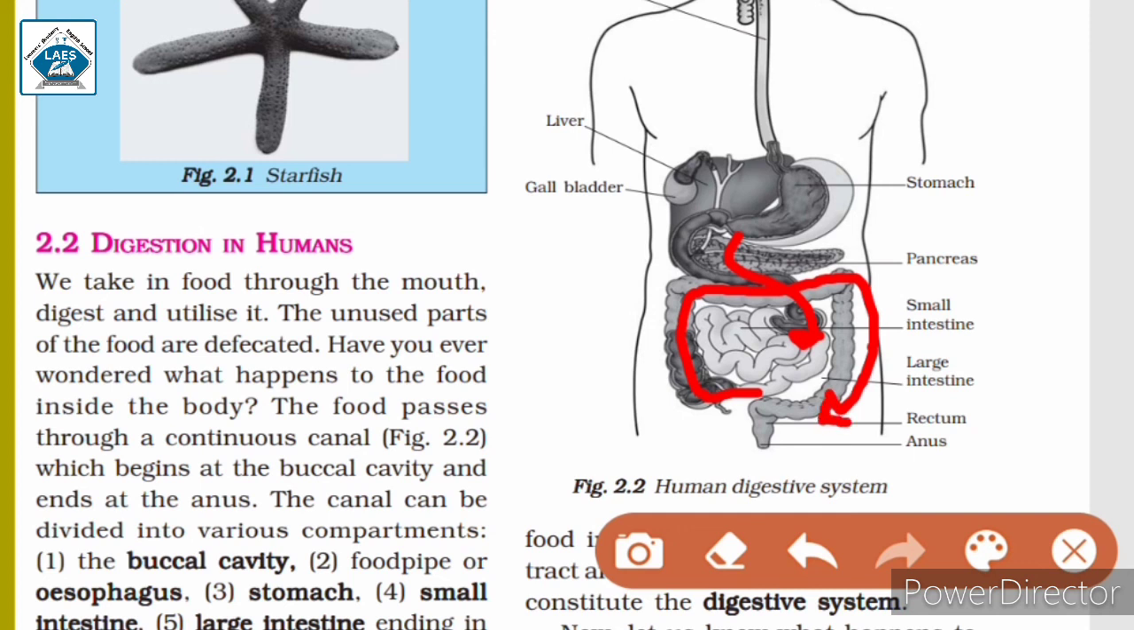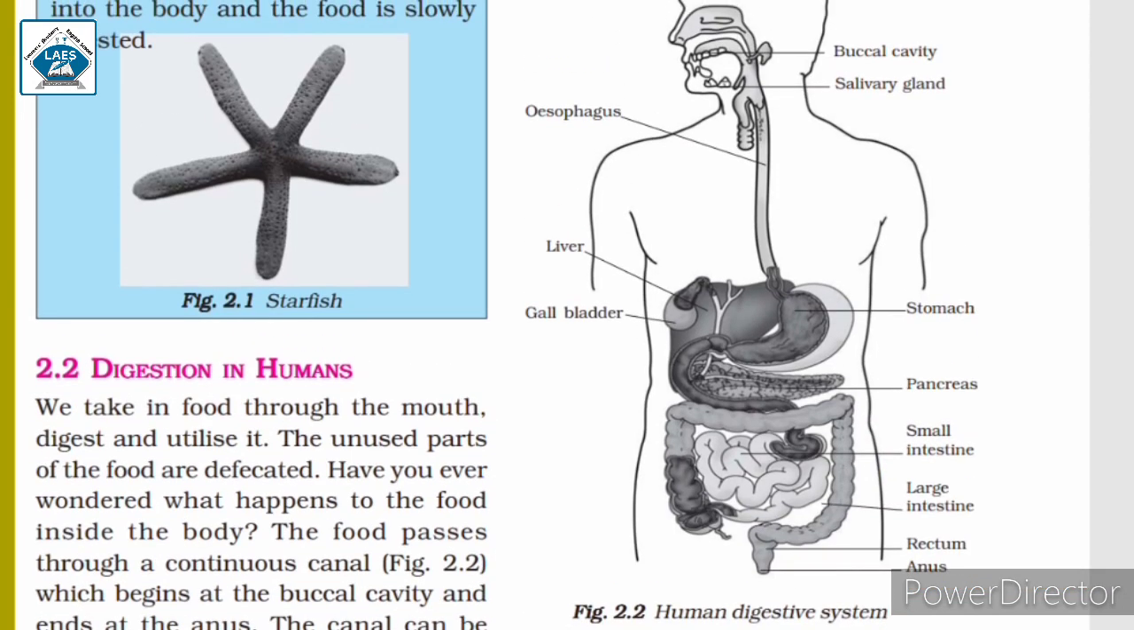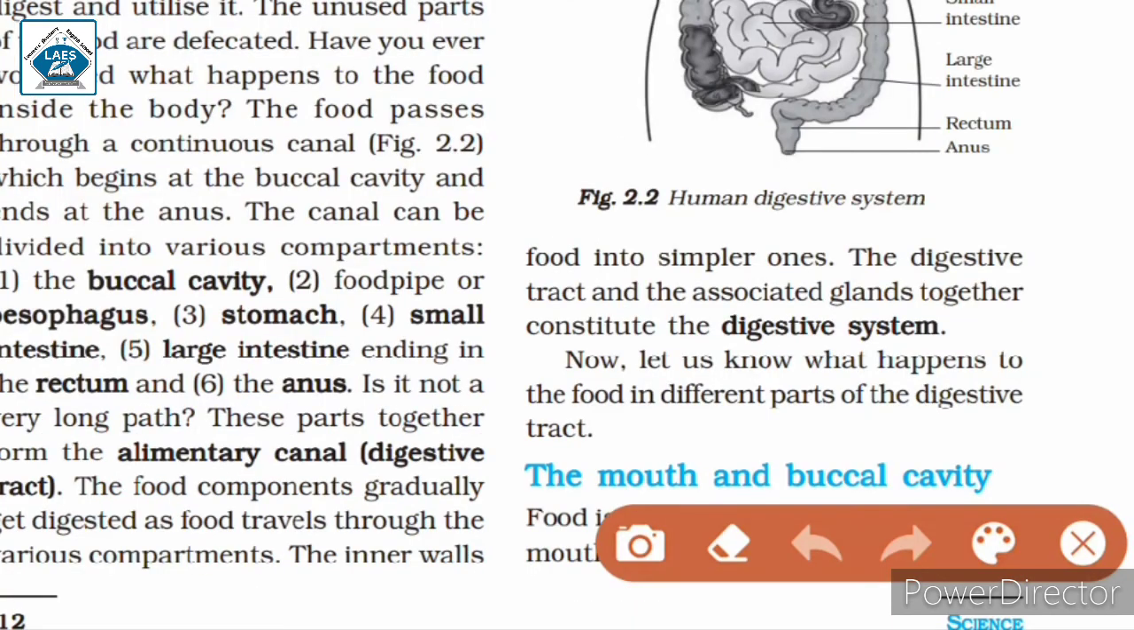the food is now converted into waste products. From the large intestine the food goes into the rectum, where the waste products are stored, and then the waste products are excreted through the anus, which is the last part of the digestive tract. This is the entire diagram of the human digestive system.